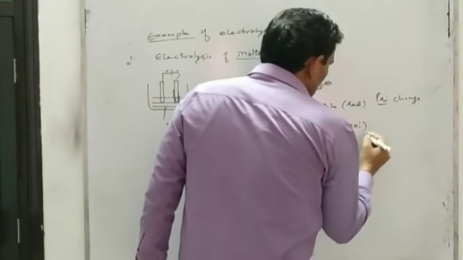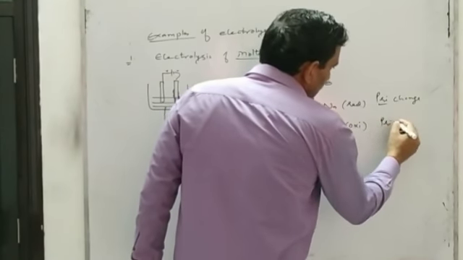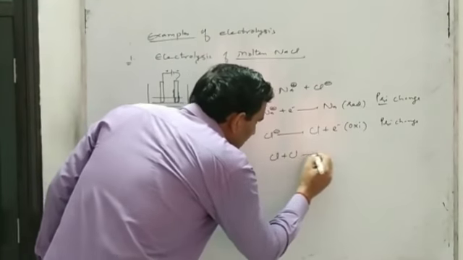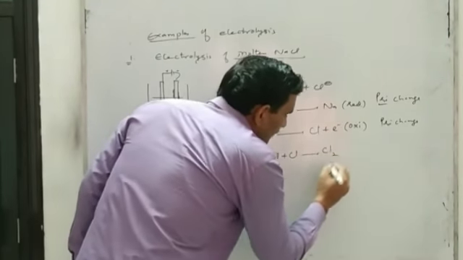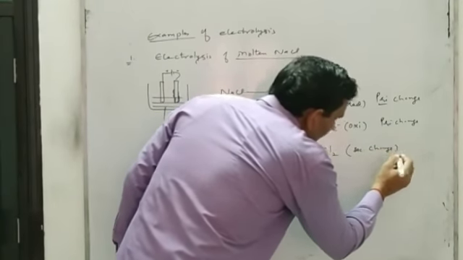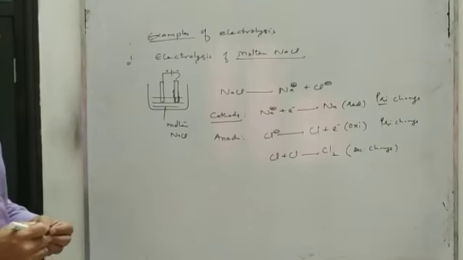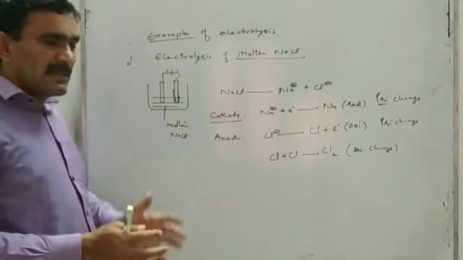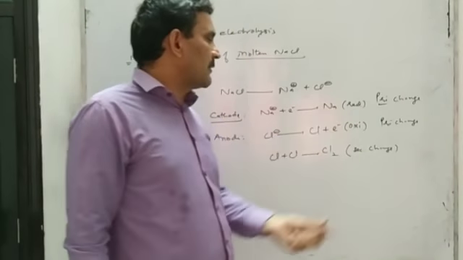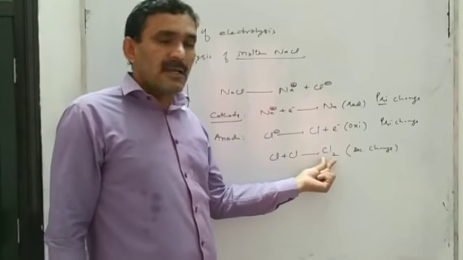Discharging of chloride ion is also called primary change. Now the chlorine atoms which are formed at the anode further combine to form a chlorine molecule, that is the secondary change. It means when molten NaCl is electrolyzed, we obtain sodium metal at the cathode and chlorine gas at the anode.